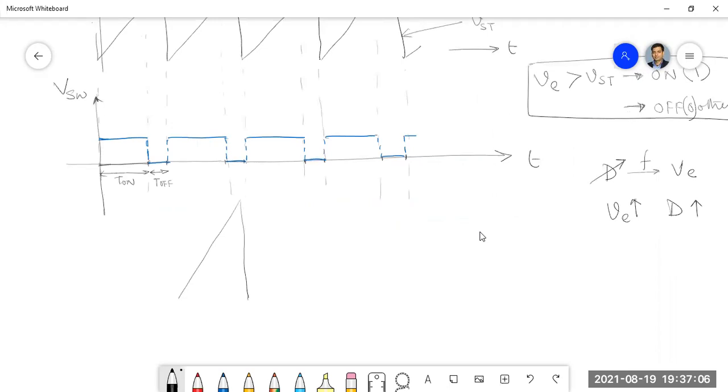Because it's just like a ramp and suddenly it falls. Okay, suppose this is the screen of your CRO. Practically, T off cannot be zero, it should not be discrete. Is it possible to jump suddenly to a certain value? It's not possible. There should be some finite time. So therefore they have mentioned it. The whole objective is that it should scan like this.